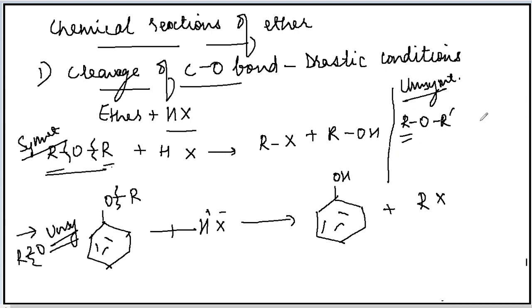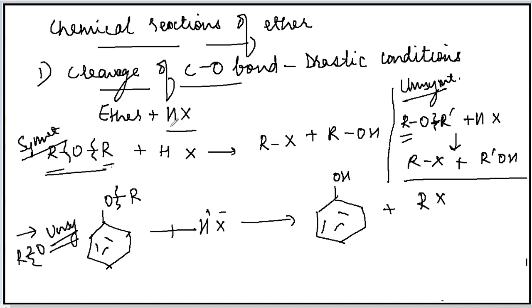So in case of unsymmetrical ether, how the reaction will take place, the cleavage will be like this. Unsymmetrical ether also shows this reaction, and the oxygen carbon bond will be cleaved in this reaction also. So this is how the cleavage of the carbon oxygen bond takes place.